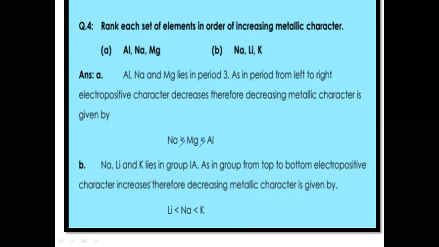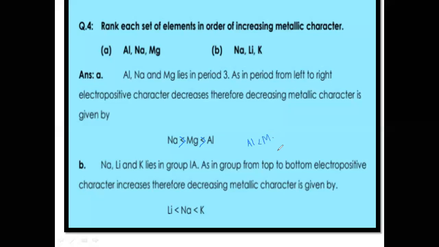B is sodium, lithium, and potassium. They are present in group number 1, and again we have to arrange them on the basis of increasing metallic character, from least metallic to more metallic.